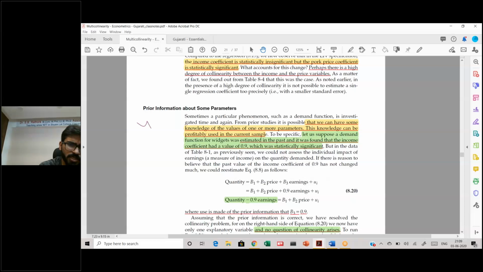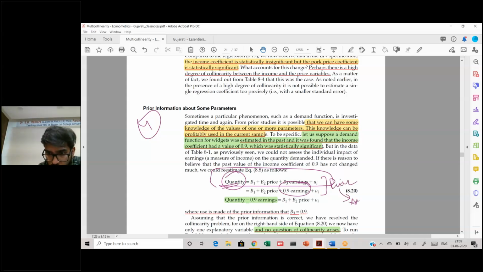Then the fourth is if you have certain information about certain parameters. Suppose this was the regression that we had. However, in our previous regressions earlier, we knew that the quantity and the earnings have this relationship: if the earning increases by 1 unit, then the quantity demanded increases by 0.9 units. We already have this prior information, and it is based on a prior regression.